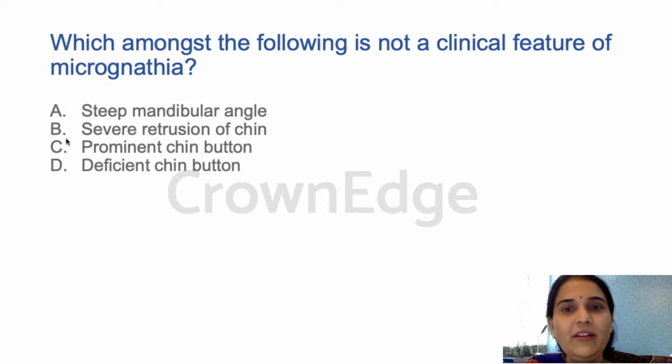Which amongst the following is not a clinical feature of micrognathia? Steep mandibular angle, severe protrusion of chin, prominent chin button, deficient chin button. Which do you think is not associated with micrognathia? Prominent chin button. Excellent answer. That is the right answer because everything else goes with micrognathia except for prominent chin button. That can't be micrognathia, right? So C is the answer for this question. Excellent. Good. Let's go to the next one.